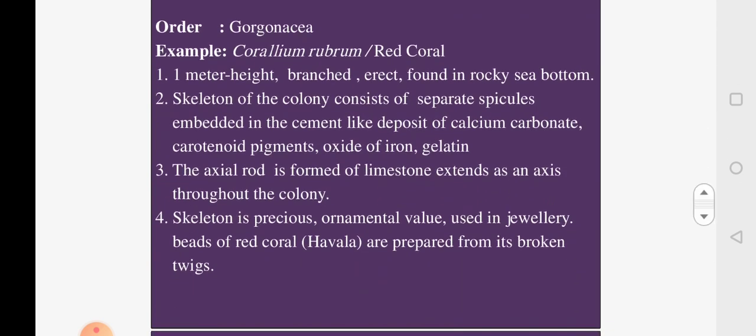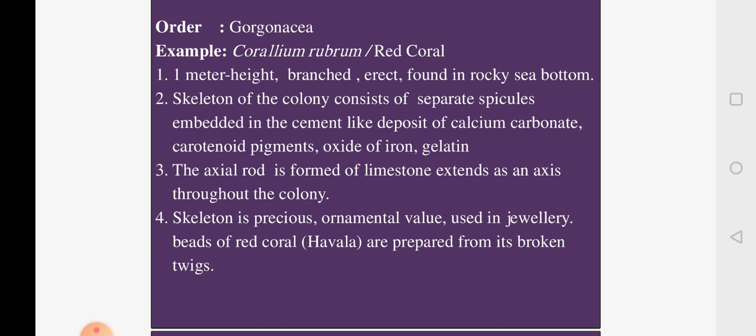The second one belongs to order Gorgonacea, where we will be studying the first type, Corallium rubrum, which is commonly called red coral. This is the precious coral which is called Havala in Kannada, and it's used in making precious jewelry. If you look at the colony of the Corallium rubrum, it's a colonial form. It can grow up to 1 meter in height.